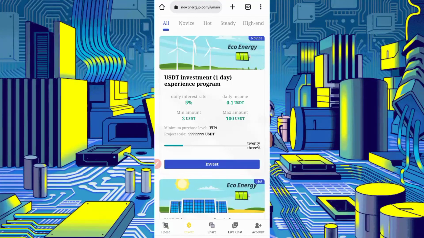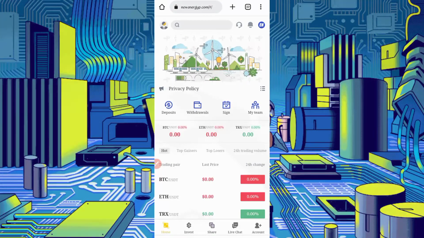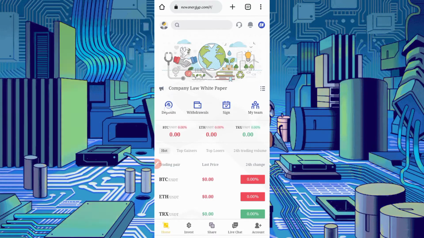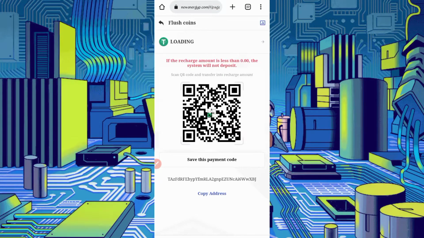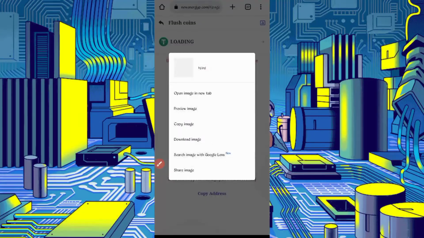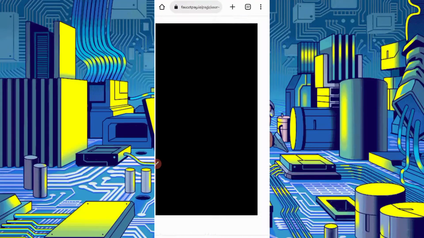So now to activate the 1 day experience program, you need a 10 USDT deposit amount. So we'll deposit our amount. You can get a minimum withdrawal of 1 USDT without any charges. So now just click on deposit. The minimum deposit is 10 USD, or 40 TRX. You can charge both if you want. Then just copy the address. If you want to use the QR code, you can use it from your wallet, or copy the address. Okay, address copied. Now go to your wallet which you use. I am using FastPay. I will show you how you can invest from FastPay.